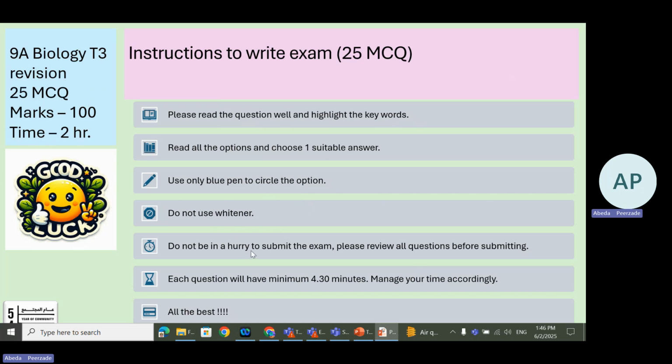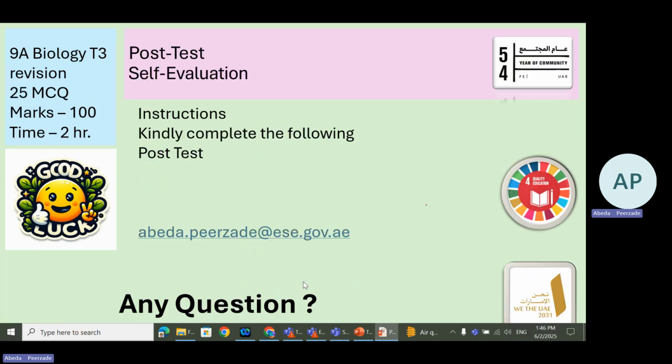Do not use the whitener. Do not be in a hurry to submit the exam. Please review all questions before submitting. Here I would like to give you advice. Some students change their answers at the end. You should have enough confidence in why you have chosen that answer. Otherwise, we find that some students' answers were correct, but at the end, they changed them. Each question will have minimum 4.5 minutes. Manage your time accordingly. All the best.